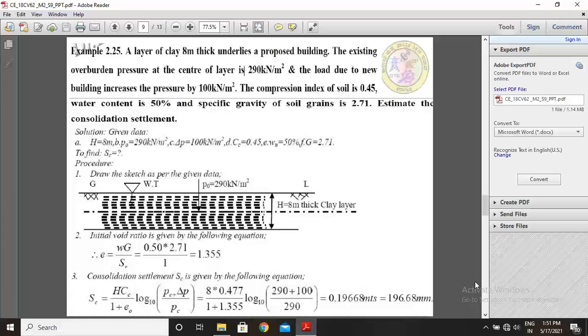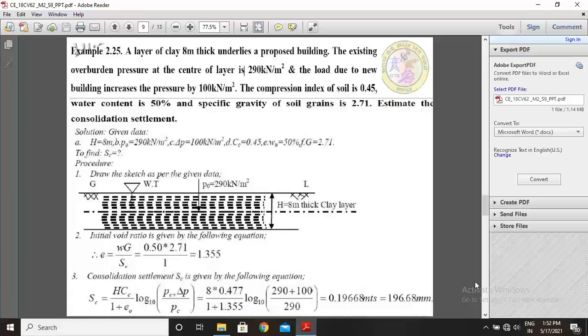The compression index of soil is 0.45, water content is 50%, and specific gravity of soil grains is 2.71. Estimate the consolidation settlement. I think this is similar to the above problem 2.24.